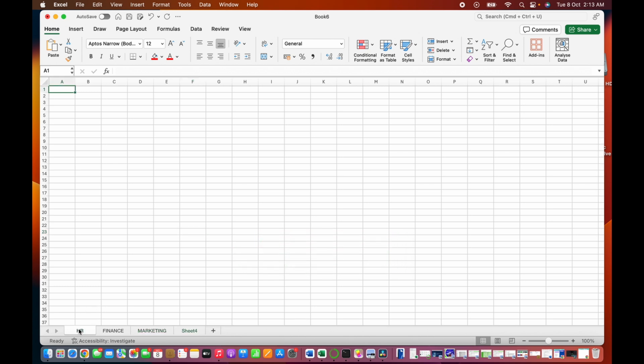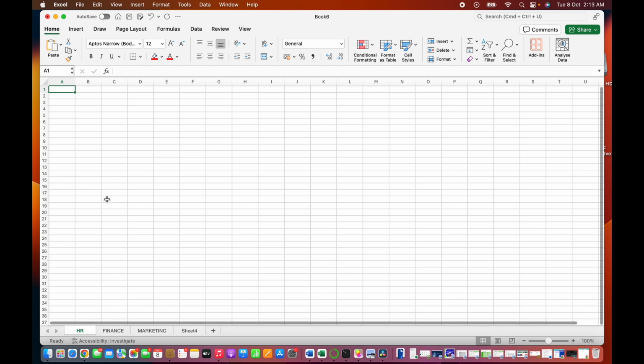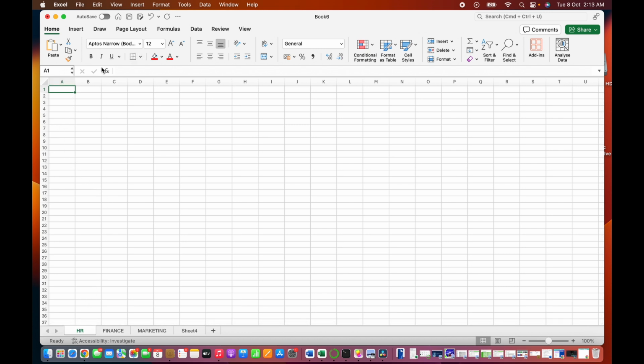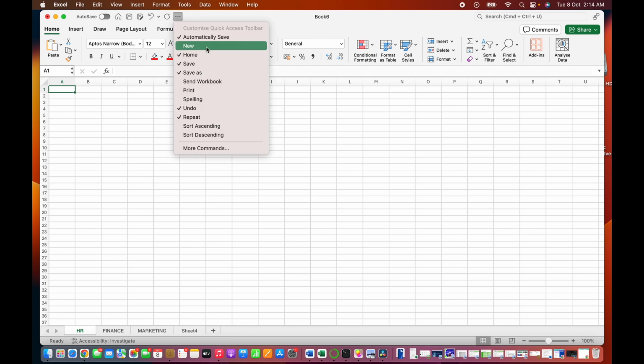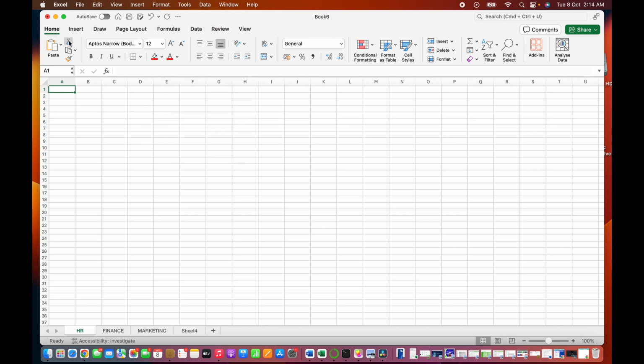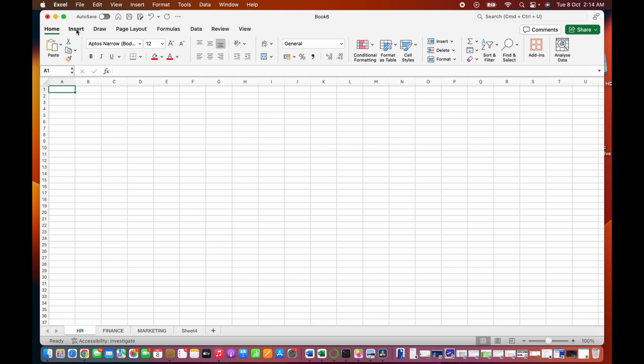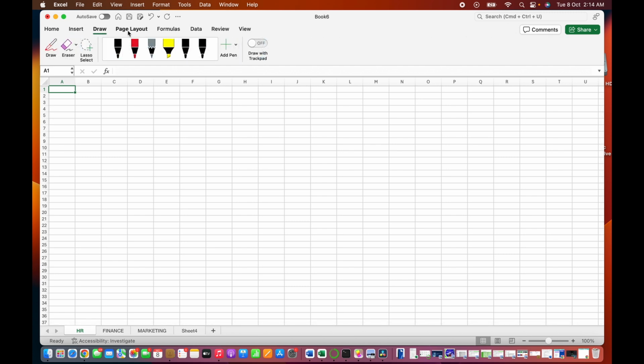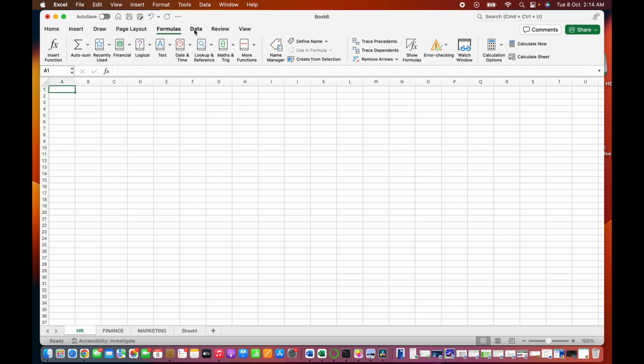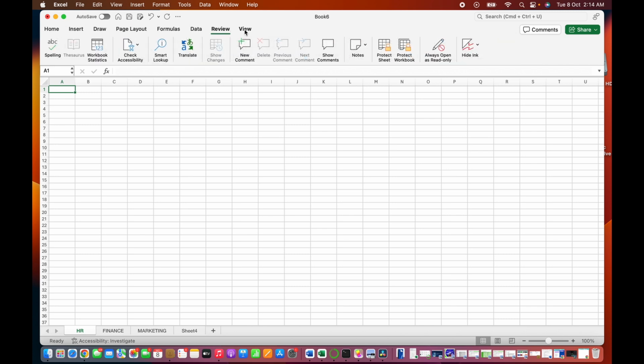So this is how a sheet normally looks like. We also have some menus at the top: file, edit, view, window, help. We also have the quick access toolbar where we have a number of tools that we frequently use. Okay, we have a number of tabs. So we have home tab, we have insert, we have draw, we have page layout, we have formulas, we have data, we have review, and we have view.